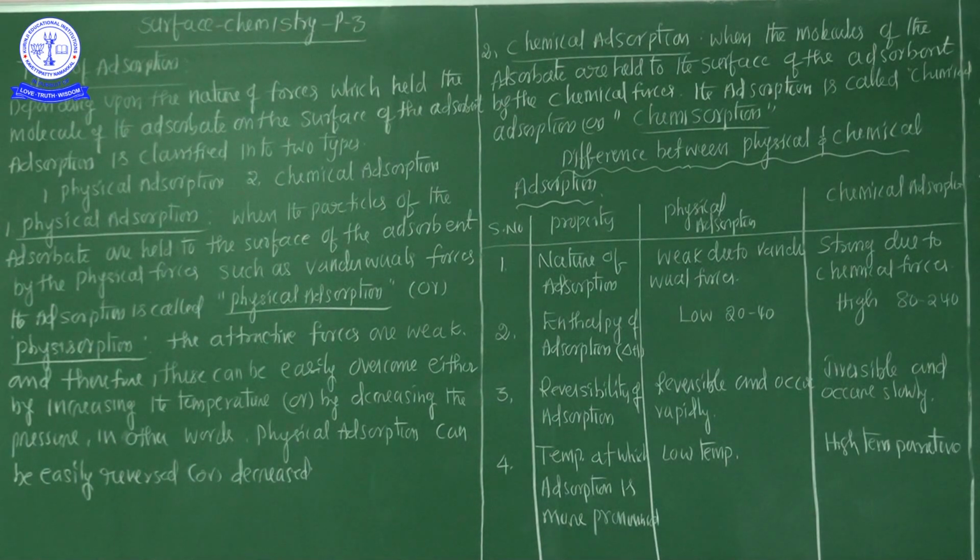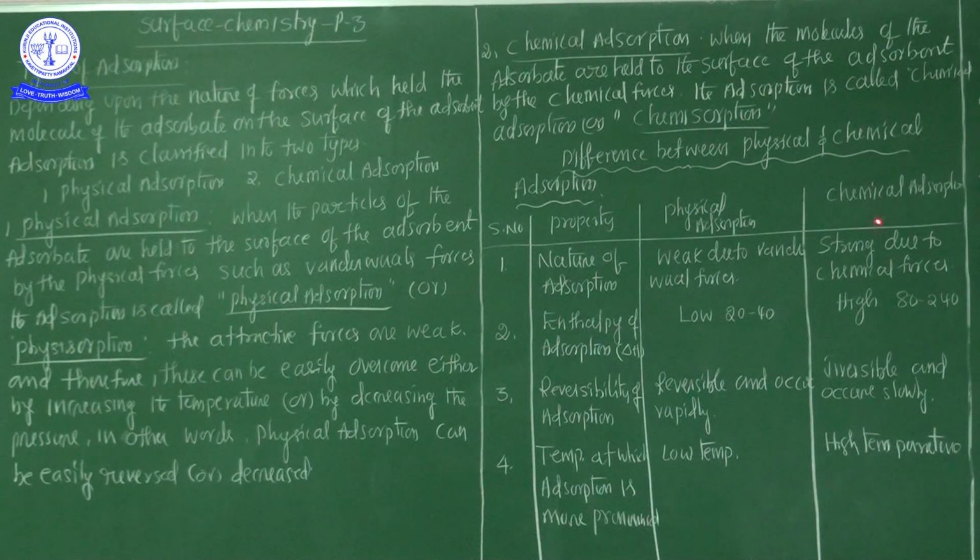Now we are going to discuss other differentiations between physical and chemical adsorption. Here there are 10 properties. The columns are serial number, property, physical adsorption and chemical adsorption.